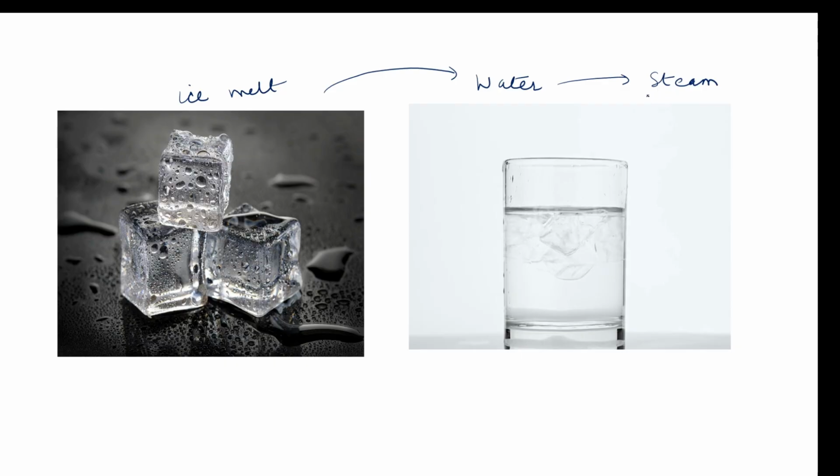So here we are seeing that the same substance is undergoing different changes in its form. Different forms of the same substance, and we can call this a simple example of the change of state of matter. It shows us that ice, which is in solid state, melts and changes into liquid state, and from liquid state it changes into vapor state. So this is a very simple example of change of state of matter.